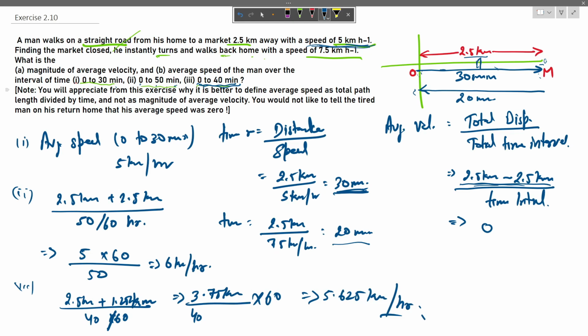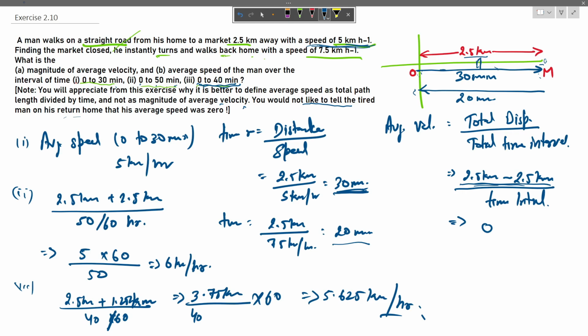Now there is a note you will appreciate from this exercise. Why is it better to define average speed as total path length divided by time and not as the magnitude of average velocity? You would not like to tell the tired man on his return that his average speed was 0. Trying to make the magnitude of average velocity equal to the average speed gives a wrong signal, as we see in this situation where displacement is 0.